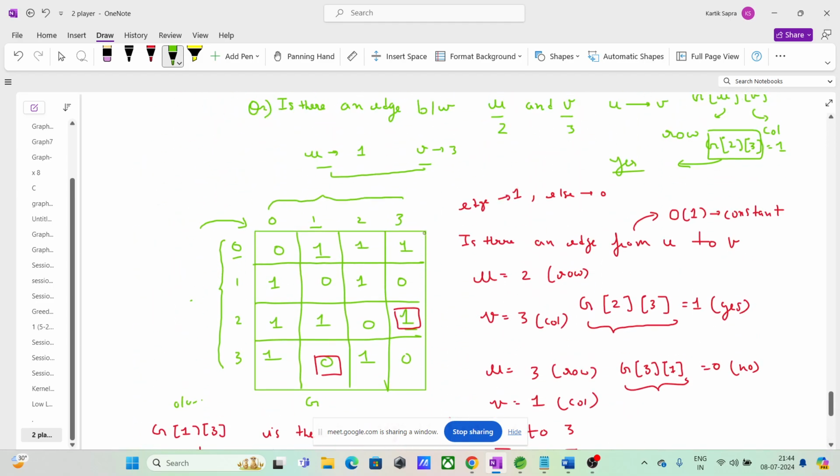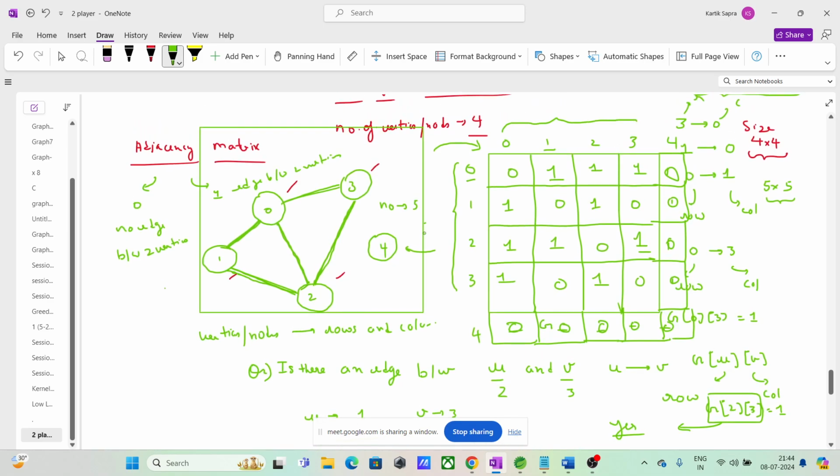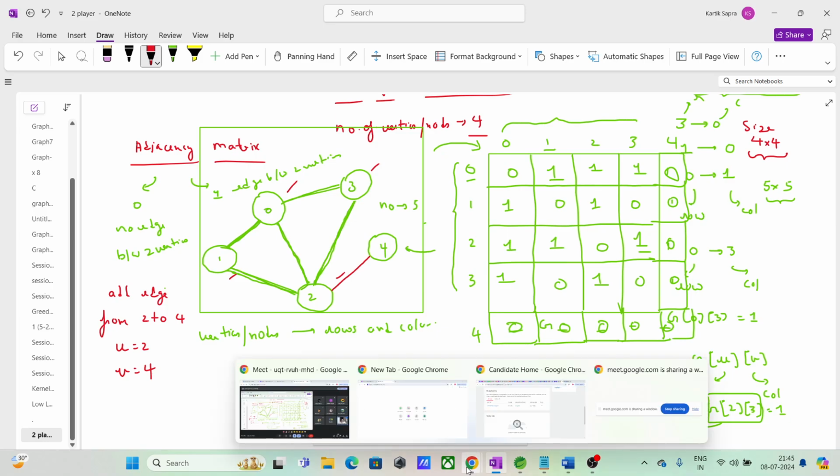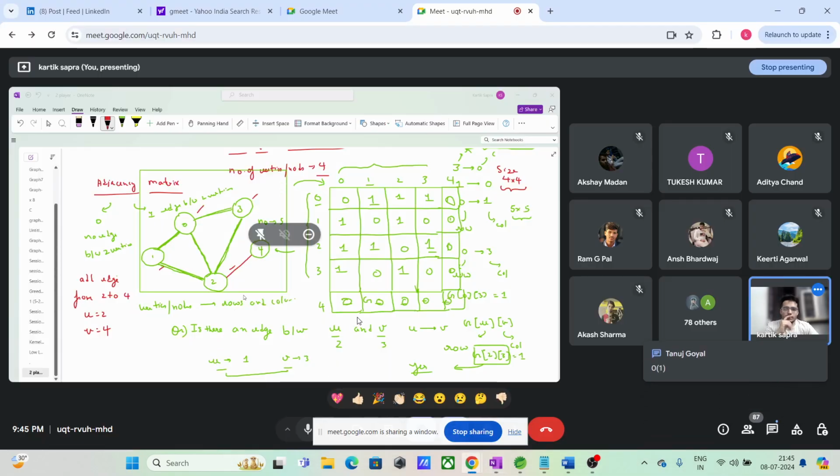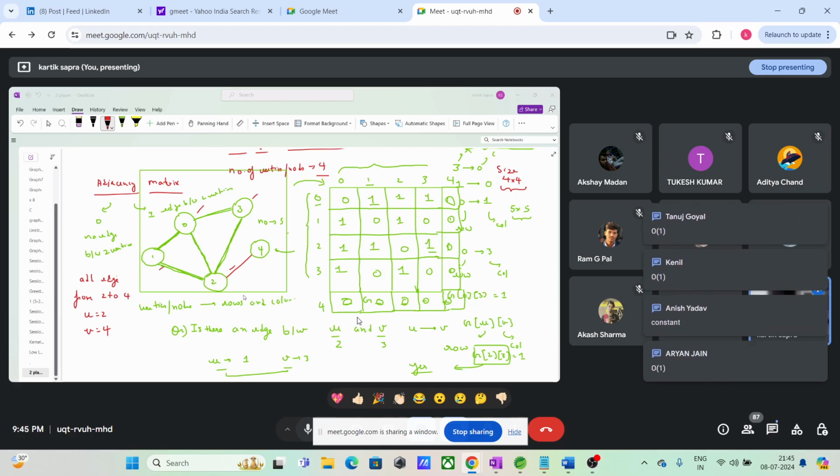Let's see. So what I want to do is guys, we have this graph and I want to add edge from 2 to 4. Okay. So from 2 to 4 add edge. So U क्या है 2, V क्या है 4. What will be the time complexity guys for this operation? सारे लोग बताओ भाई. What will be the time complexity of this operation?